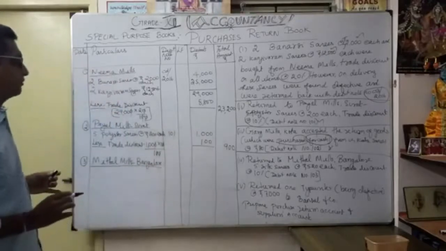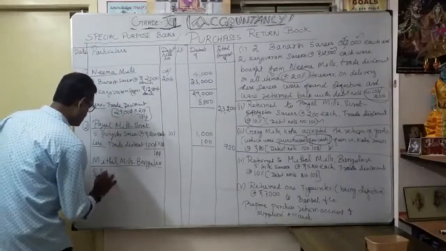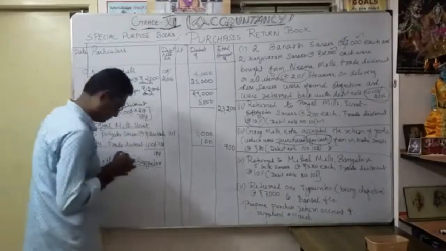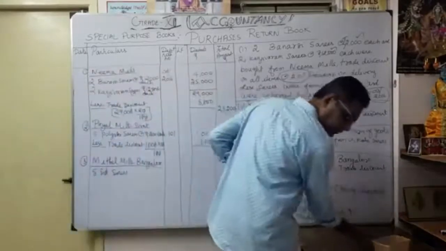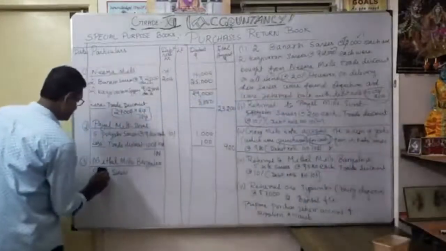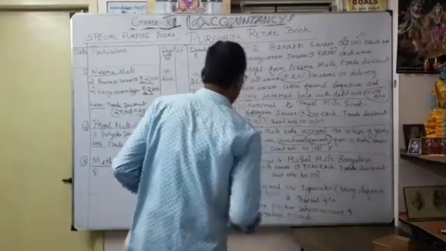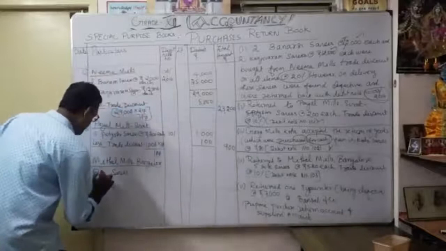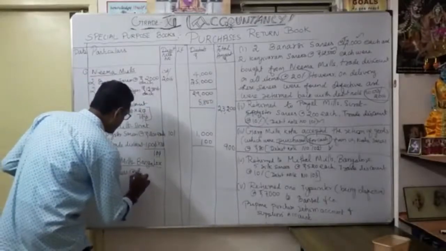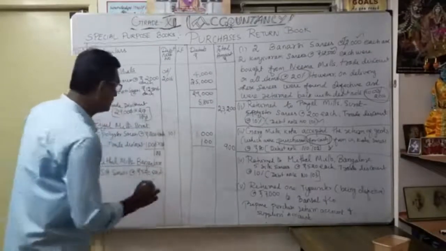What are we going to return? 5 silk sarees. Okay, we are going to return them at the rate of 520 each. So 5 silk sarees at the rate of 520 each. Debit note number 103.